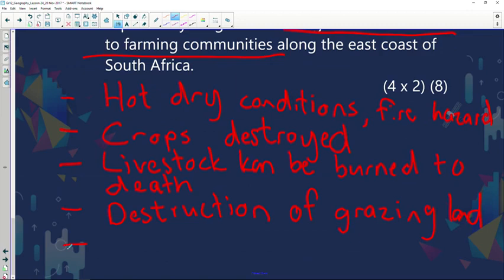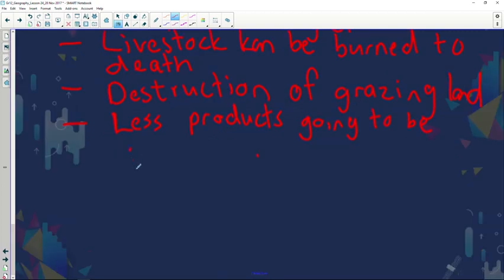And obviously, because of the fires that are created by the bergwinds, it can lead to less products being produced, and especially now we're just talking about commercial farmers.